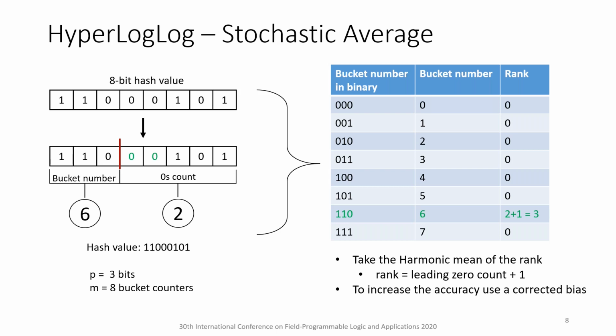The same process is used for all the data items incoming from a data stream. Once all the data items are streamed, the raw estimate of the cardinality is obtained by taking the harmonic mean of the ranks. This process is called stochastic averaging.